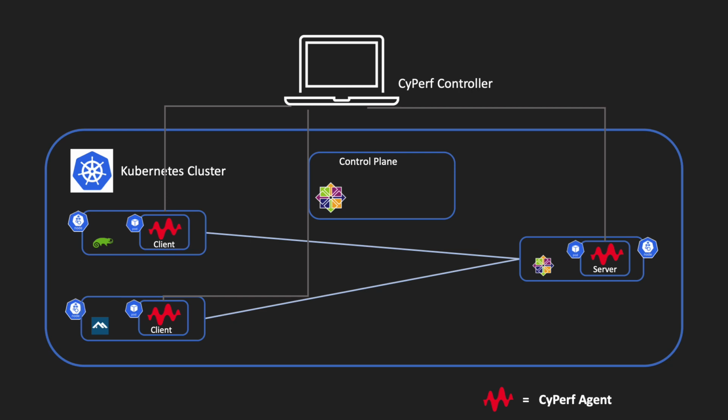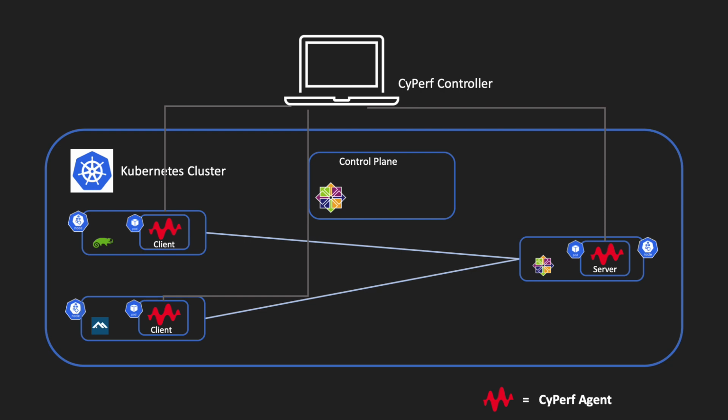So as shown on the diagram, the CyPerf controller is the same in this case, and we have 3 different agents. One of them is deployed on OpenSUSE, the other one is deployed on Alpine Linux, and then we have a server agent that is deployed on CentOS.